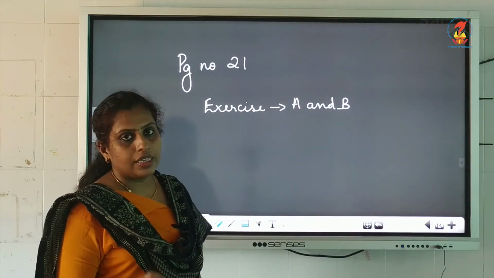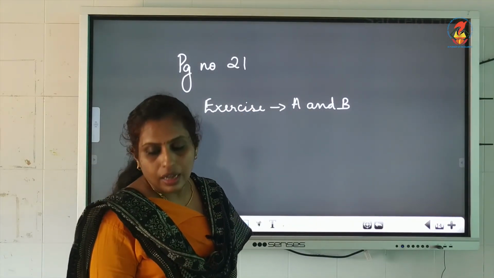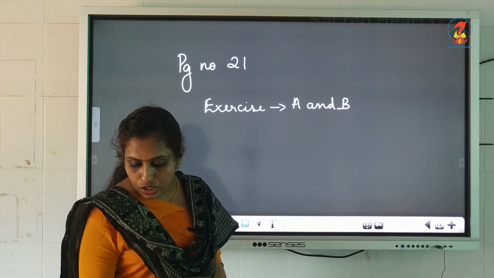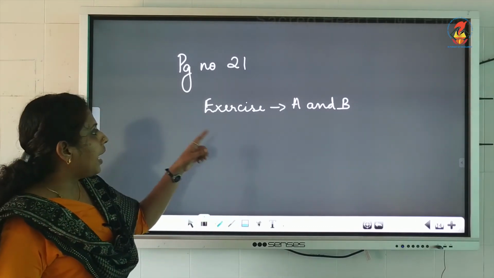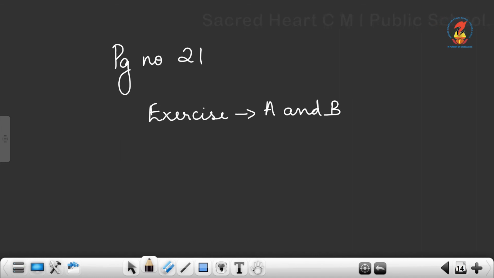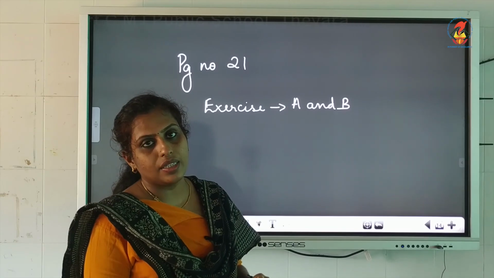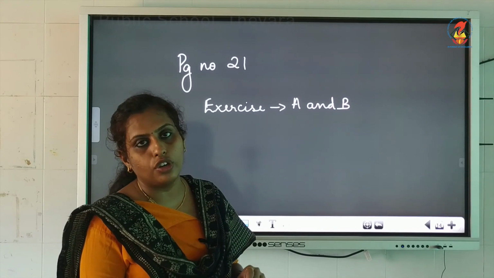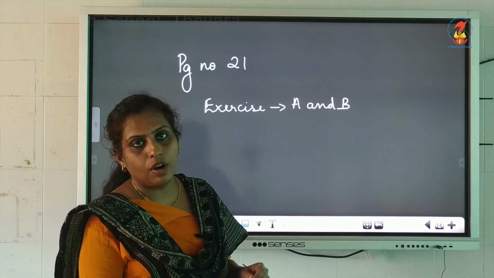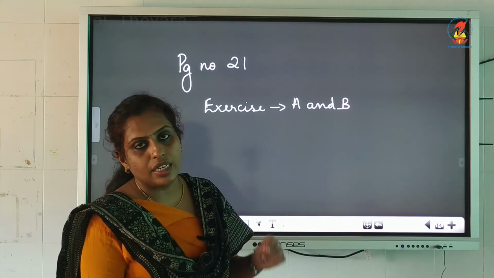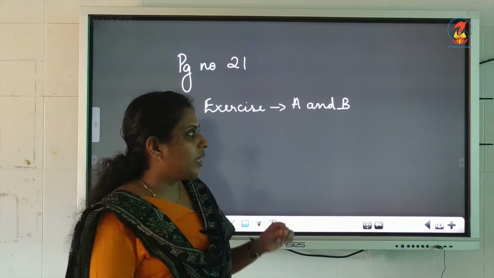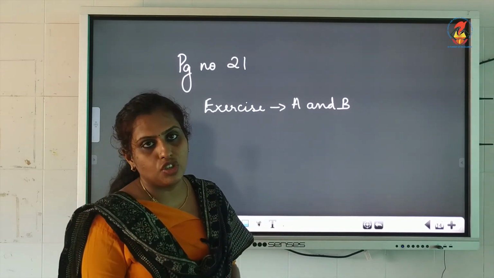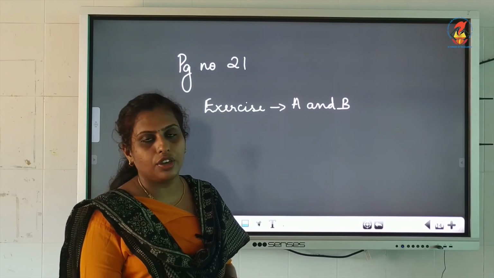Now, as I told earlier, underline the important points and do exercises A and B on page number 21. Go through the video clearly, understand the points clearly with the map itself, locate the places and learn, so it will be easier for you to memorize the names of the states and where they are located. So with this topic, we wind up this chapter, the Northern Mountains. Thank you, my dear children.